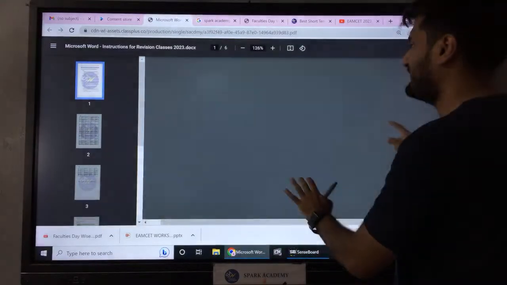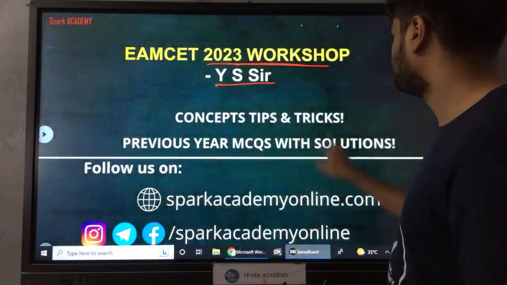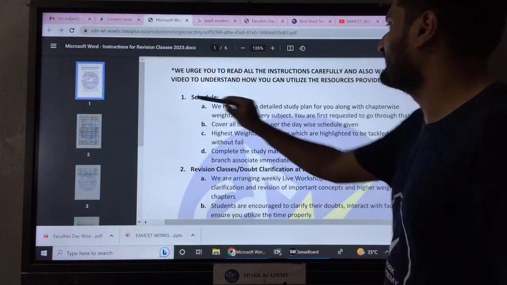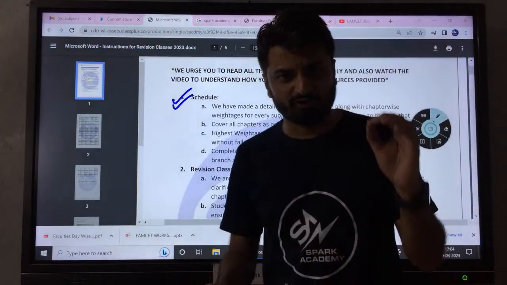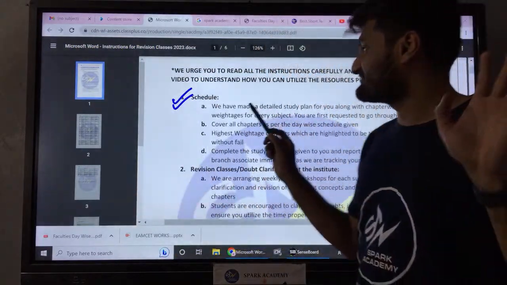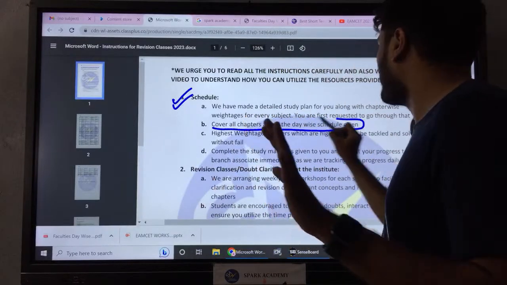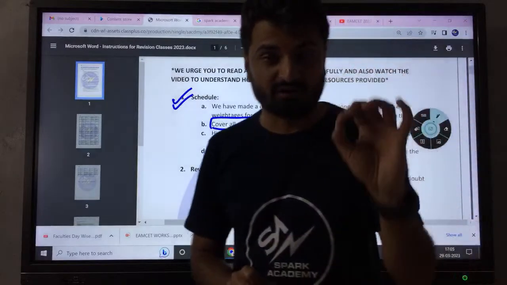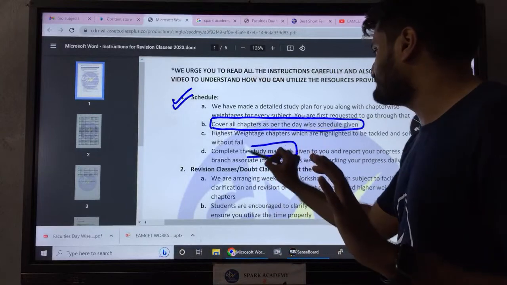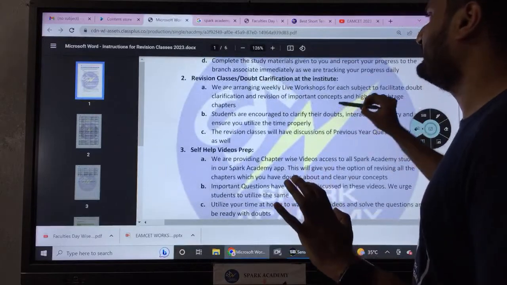As you can see here, we have made a very good schedule, a great schedule for you guys. We have given you detailed instructions also, whether you are preparing at home, at the institute, anything. So this is the detailed schedule which we have given here. You need to cover all the topics given as per the schedule. Ensure that you cover all the topics, follow the plan in detail, and also complete the study materials which you have.